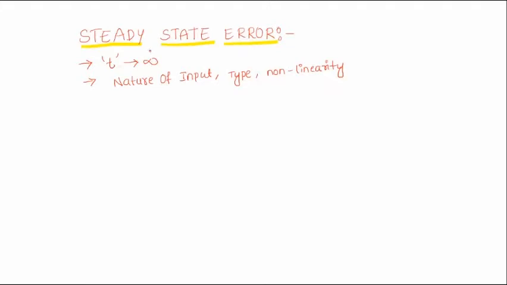So let me derive the expression for the steady state error. In order to get the steady state error, I am considering a negative feedback system. For this system, the input is R of S, the plant transfer function is G of S, and the output is C of S. I am taking the feedback from output to input. The feedback value is H of S, and it is negative feedback.